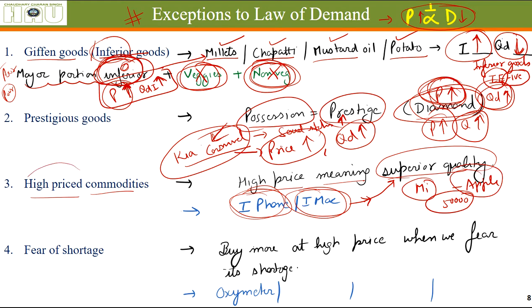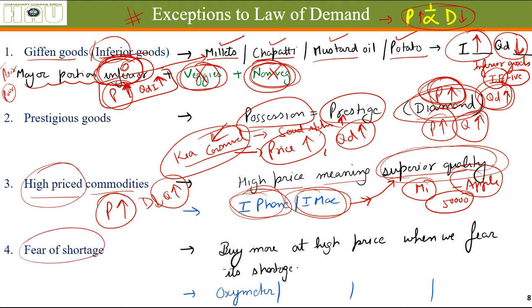But people consider high priced commodities to be of superior quality. Therefore, when the prices of these commodities increase, their demand does not go down. Generally, their demand is always going up. You can see by the profit being earned by Apple: the prices of their mobiles are increasing year after year, and their revenue is also increasing.